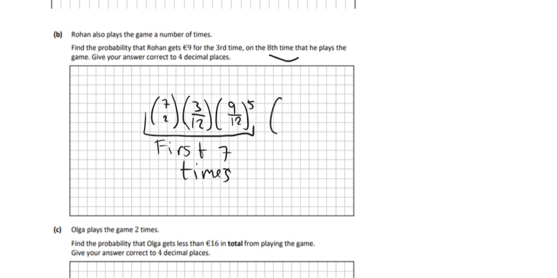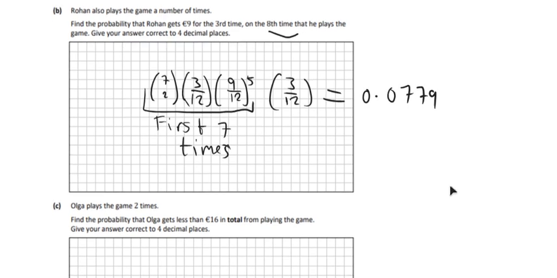But then we have to multiply that again by him winning on the 8th time. So the probability of him winning on the 8th time is just going to be 3 out of 12. Right, so you can put all that in the calculator together. You're multiplying all those things by each other. Just be careful, that's a 7 choose 2, that's not a 7 over 2 at the start. So you should get 0.0779. And that's the final answer. It's correct to 4 decimal places.